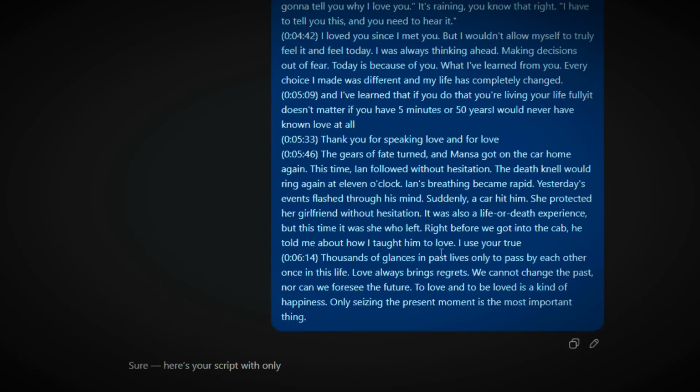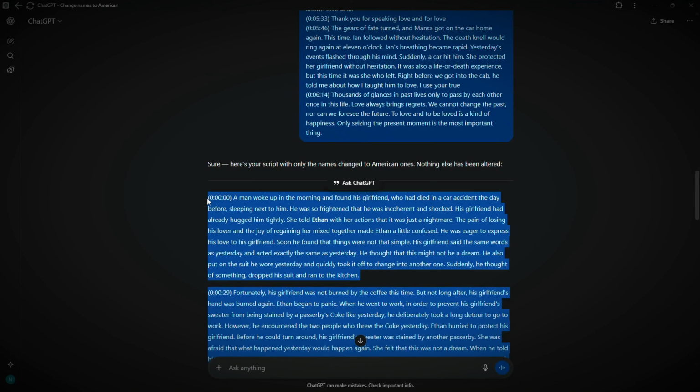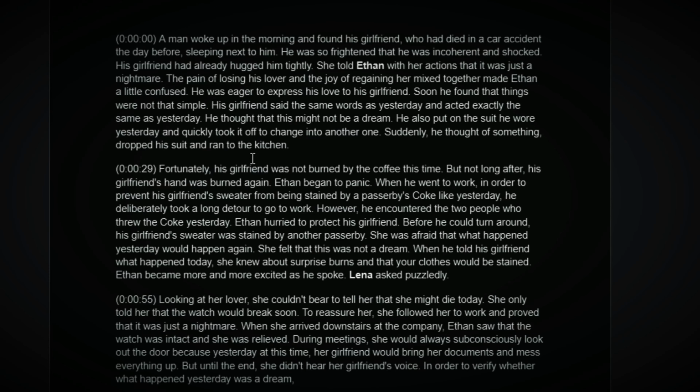Then I ask it to change the character names to something different. You can even be specific, like asking for US names, UK names, or whatever fits your story. Once it's ready, copy the text and paste it into a text editor. You can use Google Docs for that.